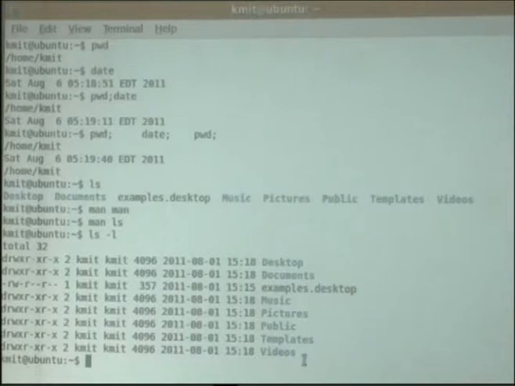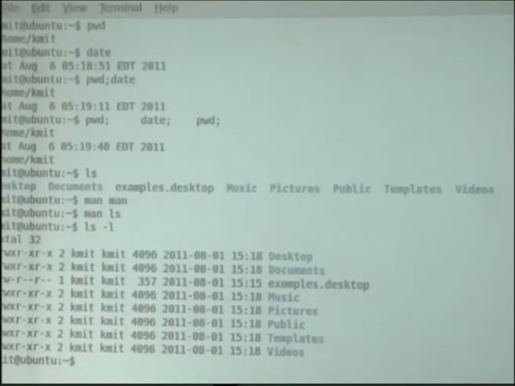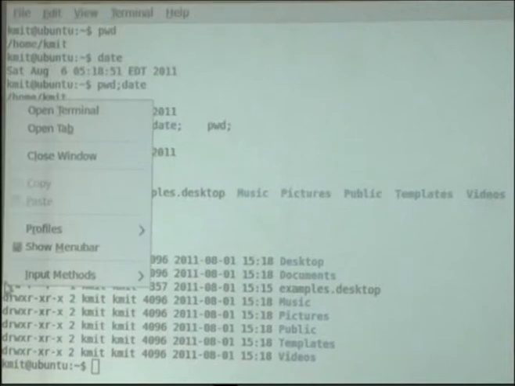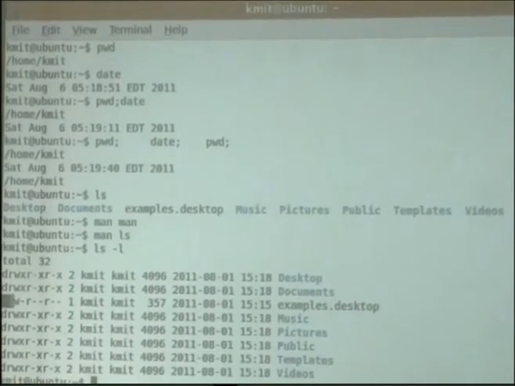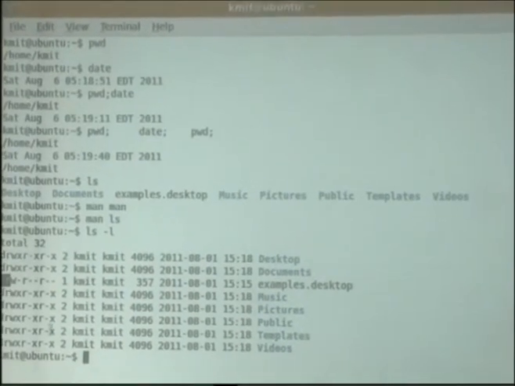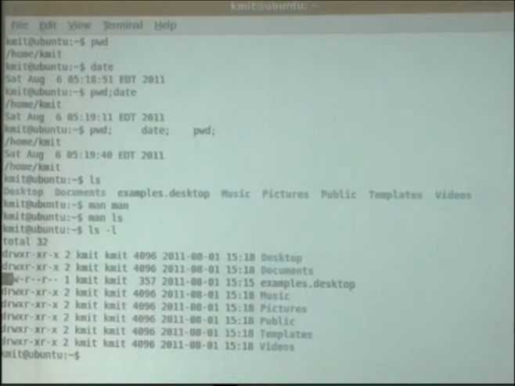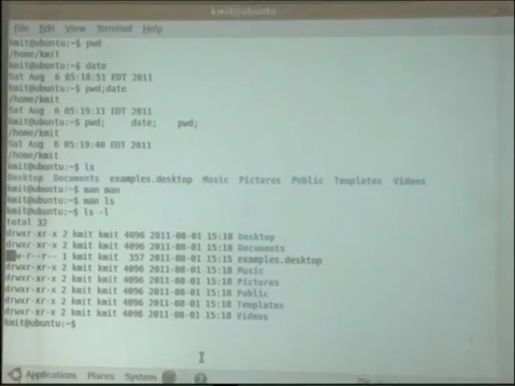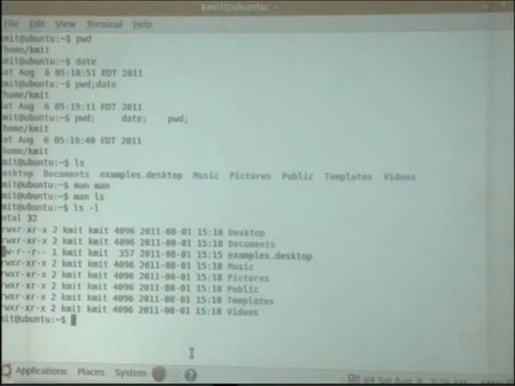All this information is available here. Do you see here that Desktop, Documents, Music, Pictures, Public, Templates and Videos have the first bit as d? It stands for directory, and where I don't find anything, it means it's a normal file. So I can create either directory type files, or I can create normal files as well.